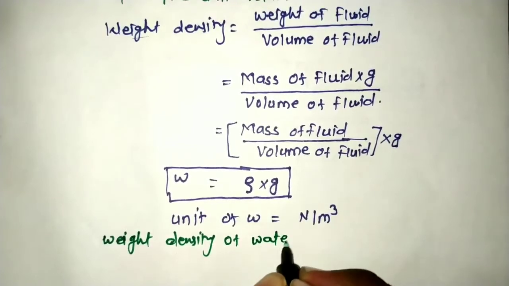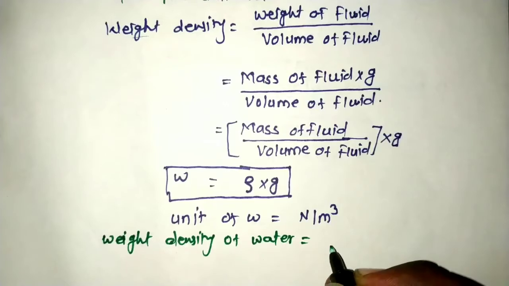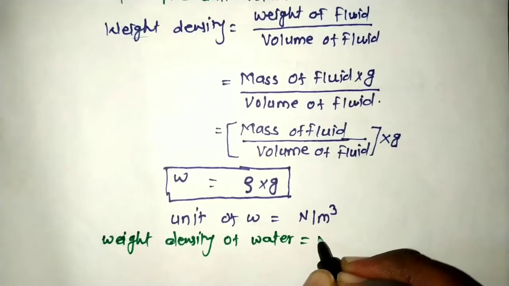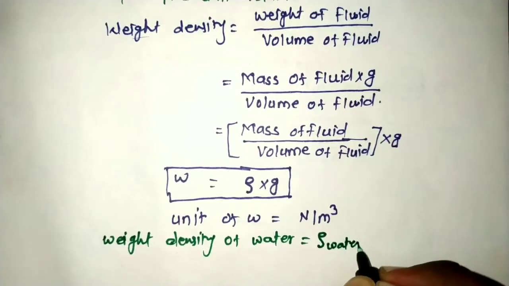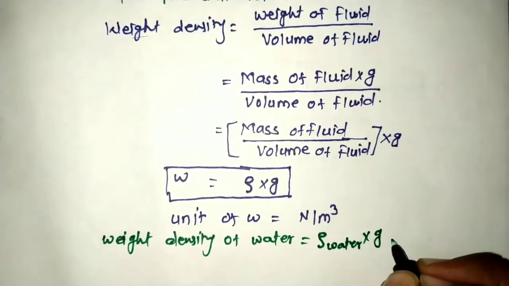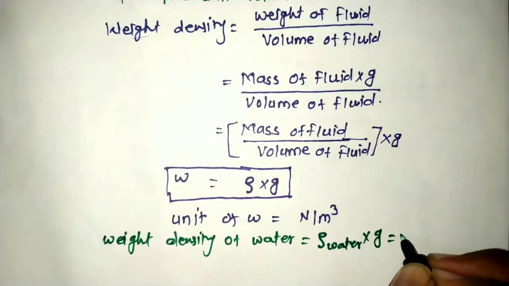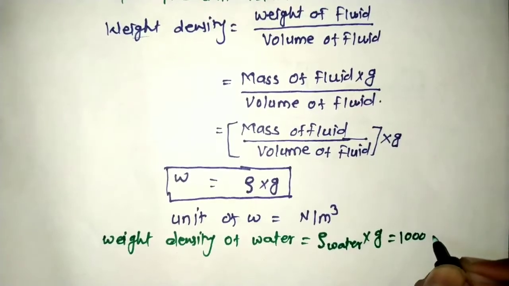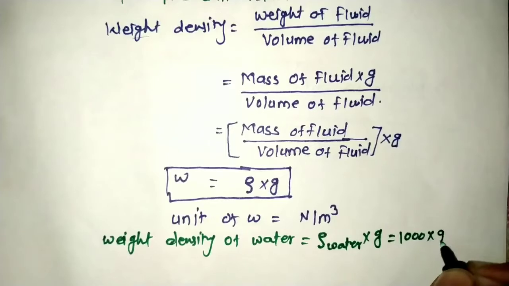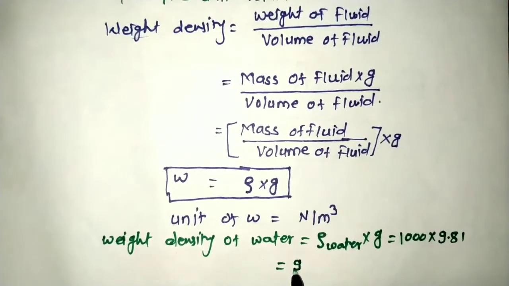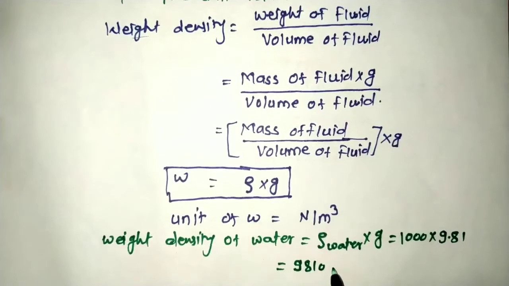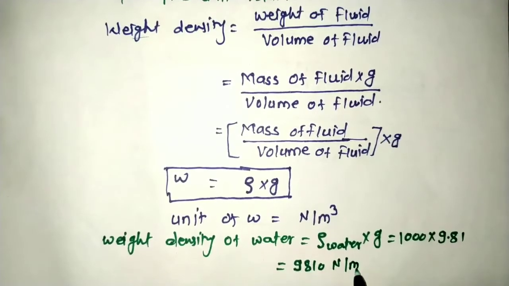As weight density is a standard value, we must remember this weight density. This is the density of water multiplied by g, and we know the values: the density of water is 1000 kg per meter cube, and g is 9.81. So finally we get 9810 Newton per meter cube.